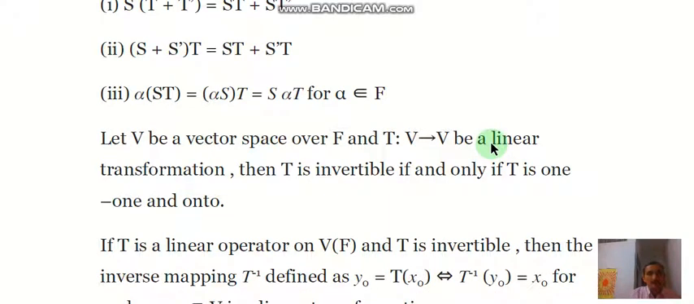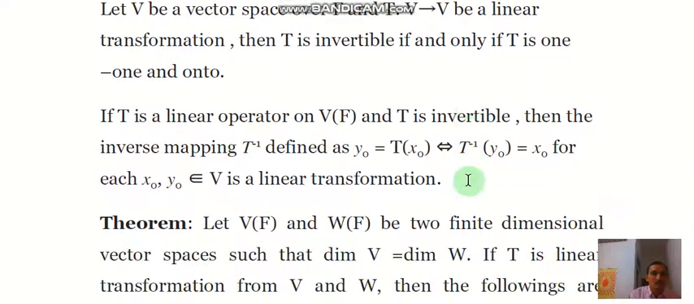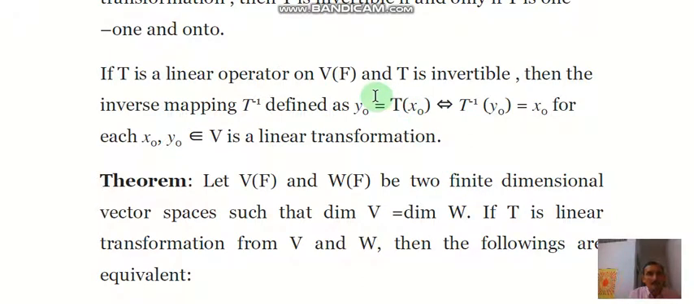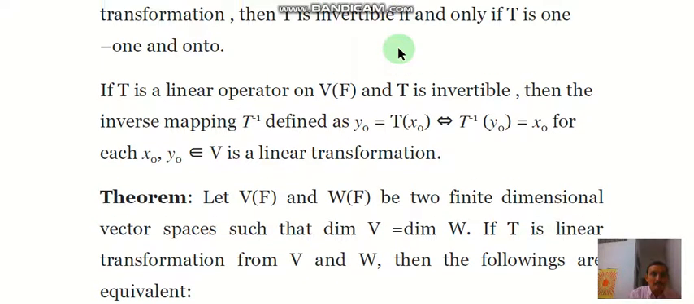Next we define the invertible mapping. Let V be a vector space over F and T a mapping from V to V be a linear transformation. Then T is invertible if and only if T is 1-1 and onto. So for any mapping, if it is 1-1 and onto, then we can have its inverse. T is invertible if and only if T is 1-1 and onto. So each 1-1 and onto mapping has an inverse. So we define here the inverse.